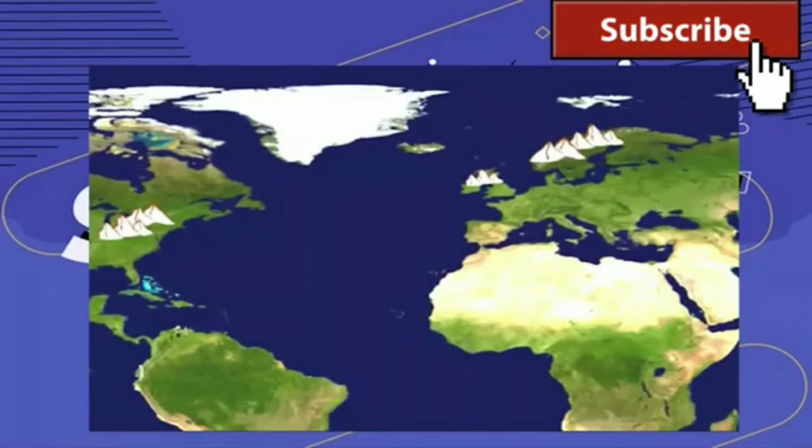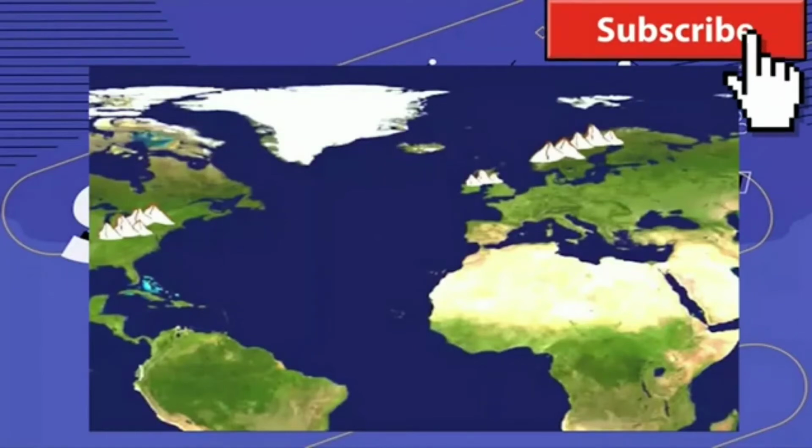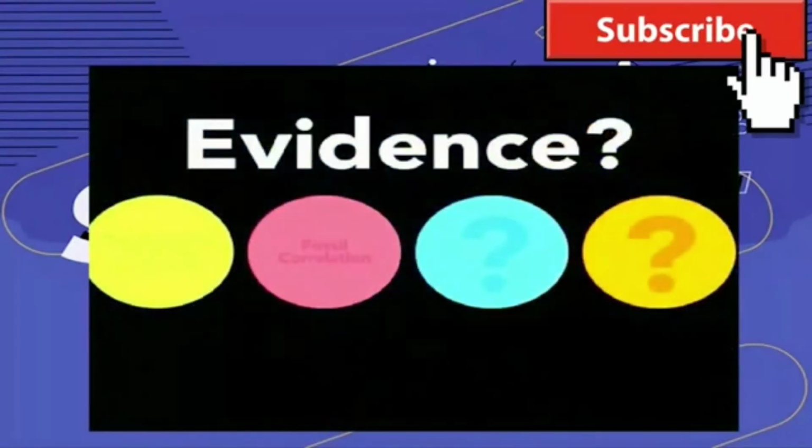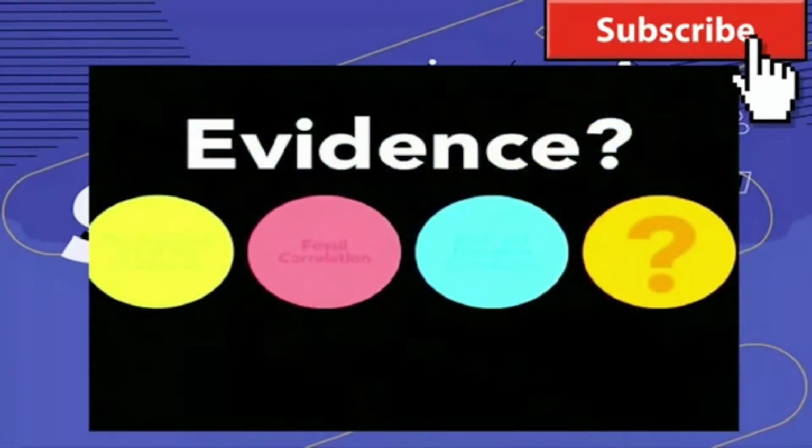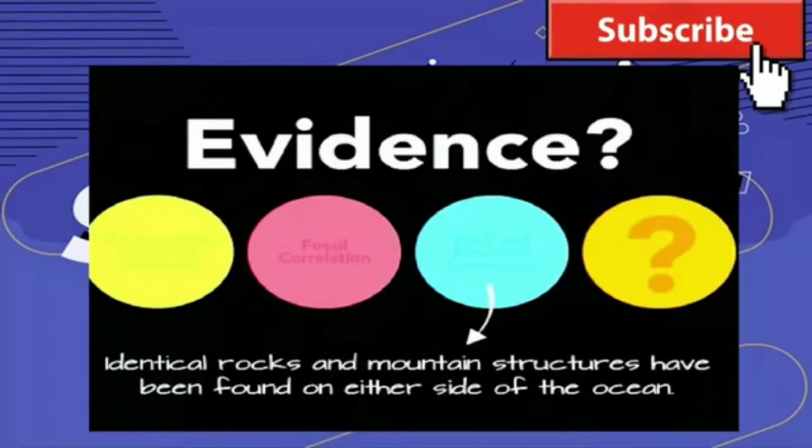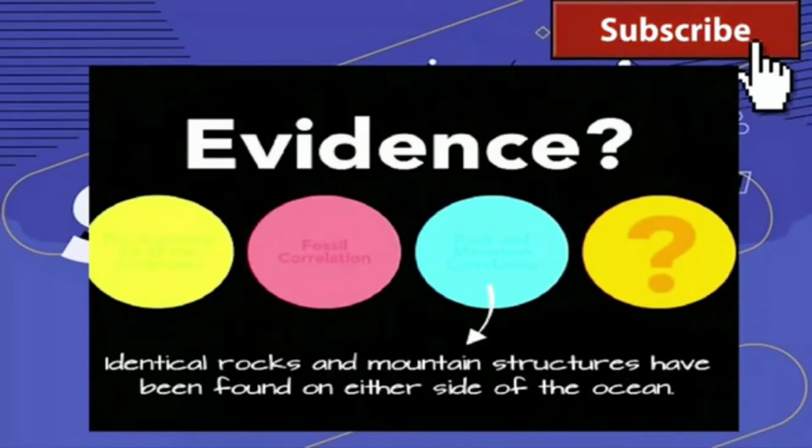But geologically, that's unlikely. A better explanation is that these mountains were once connected, and as the continents moved, they tore them into 2. And that becomes evidence number 3. We call it rock or mountain correlation. And what we see is that identical rocks and mountain structures have been found on either side of the ocean, suggesting that the continents were once connected.